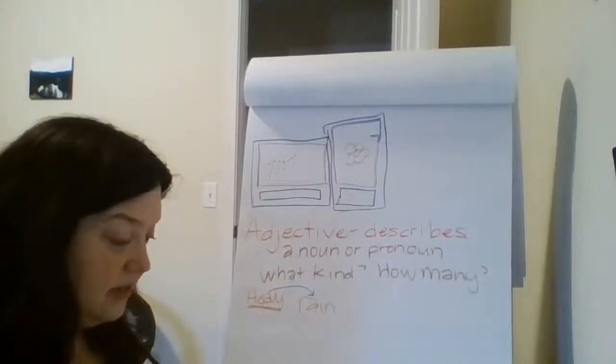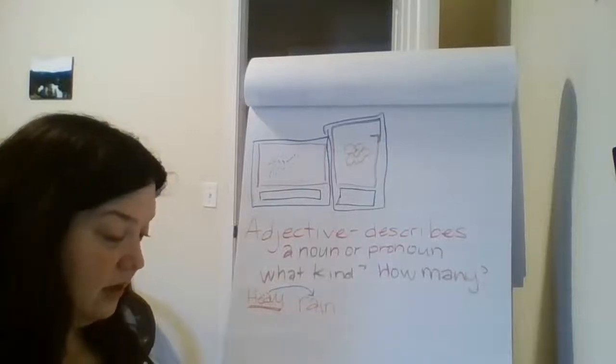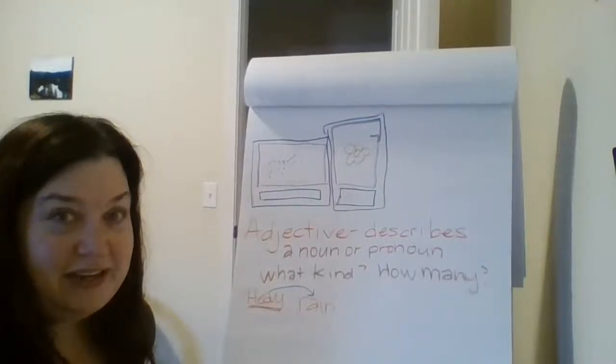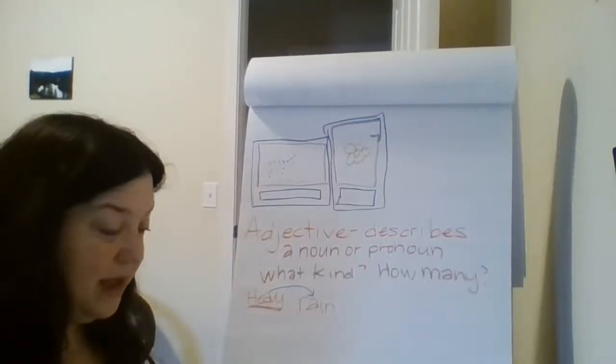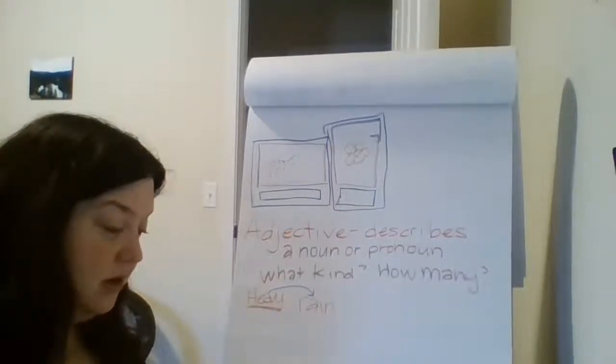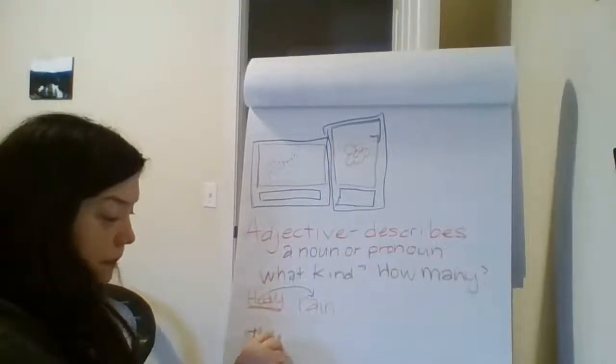Number 2 says thunderstorms are small compared to hurricanes. And so what noun or pronoun? I don't see any pronouns. So what noun is being described? What has a better picture now because of some words? You're right. Thunderstorms, that's your noun.